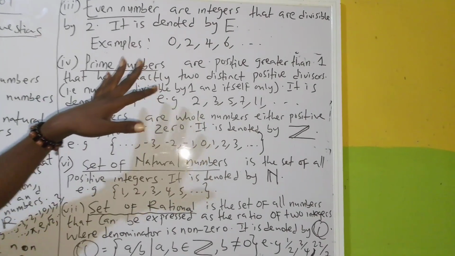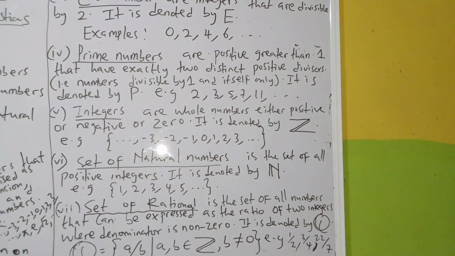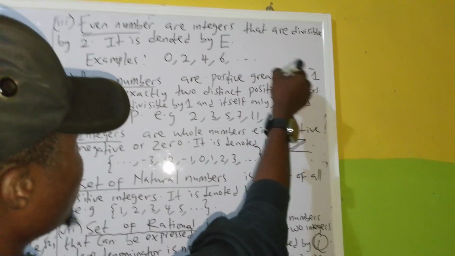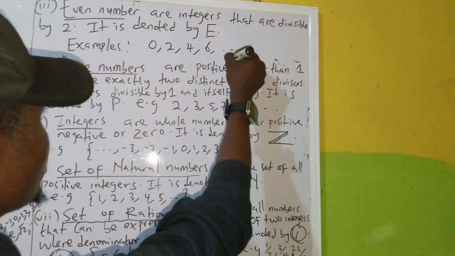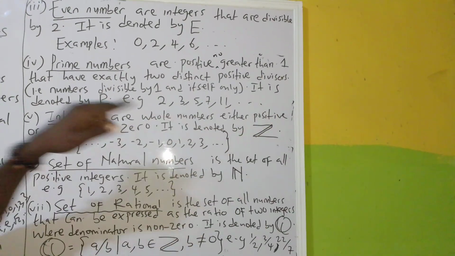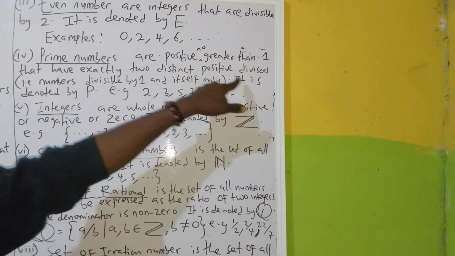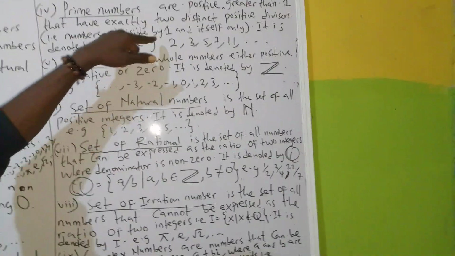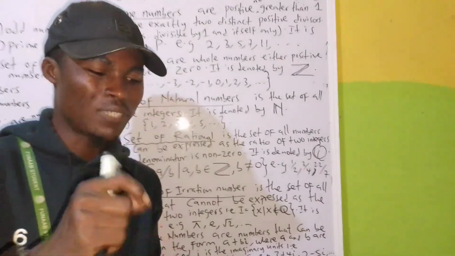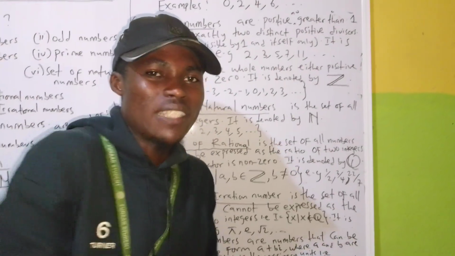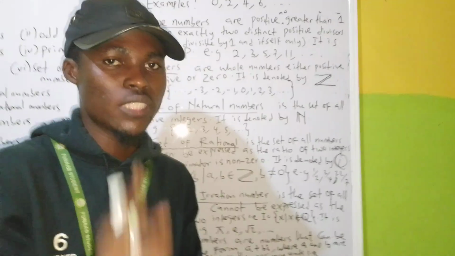Now, prime numbers. Prime numbers are positive numbers greater than 1 that have exactly 2 distinct positive divisors. You understand? What they are trying to say is that prime numbers are numbers divisible only by 1 and itself. It is only 1 that can go into it, and it is only that number itself that can divide it. No other number in this world can divide that number.